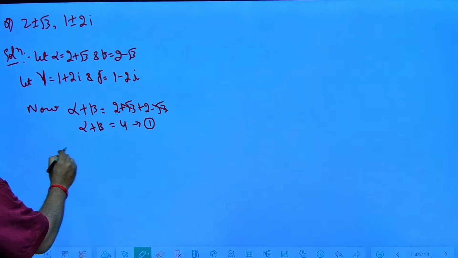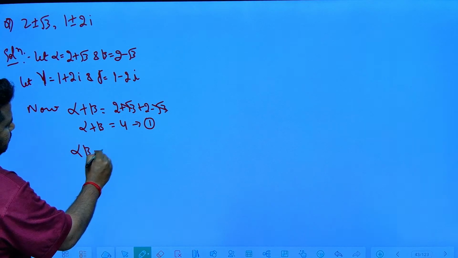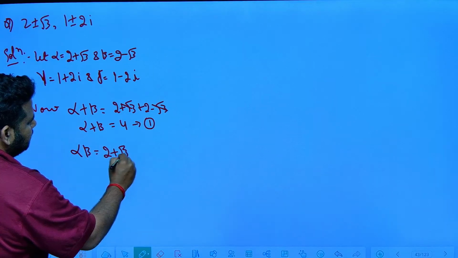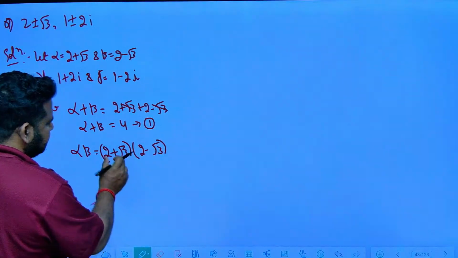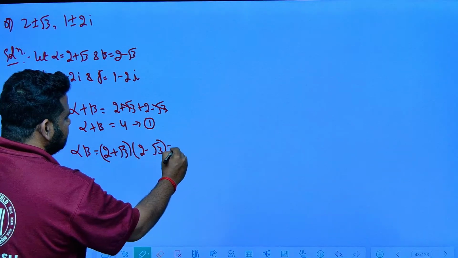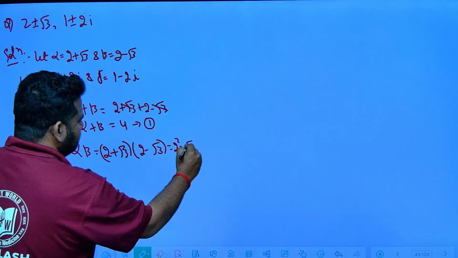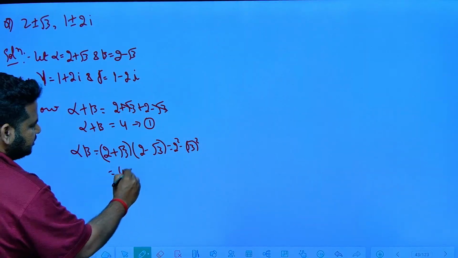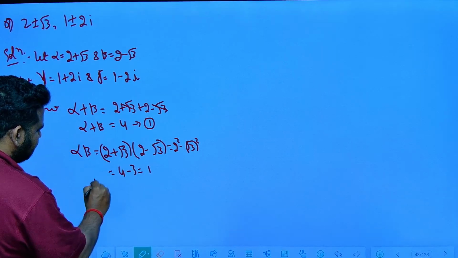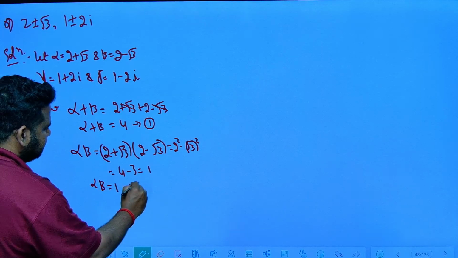Now alpha into beta is what, friends? 2 plus root 3 into 2 minus root 3. That is a plus b into a minus b, which will be equal to 2 square minus root 3 square. So 2 square is 4, minus root 3 square is 3. 4 minus 3 is 1. So alpha into beta is equal to 1, let this be 2.